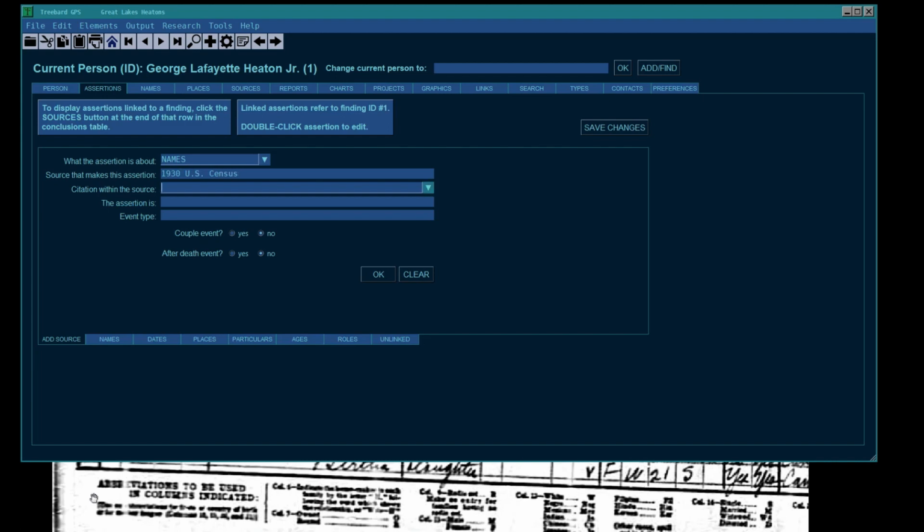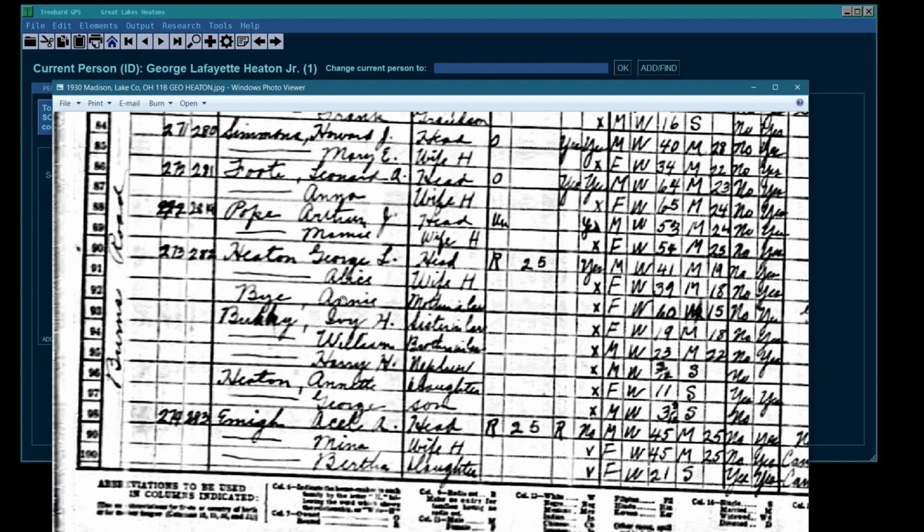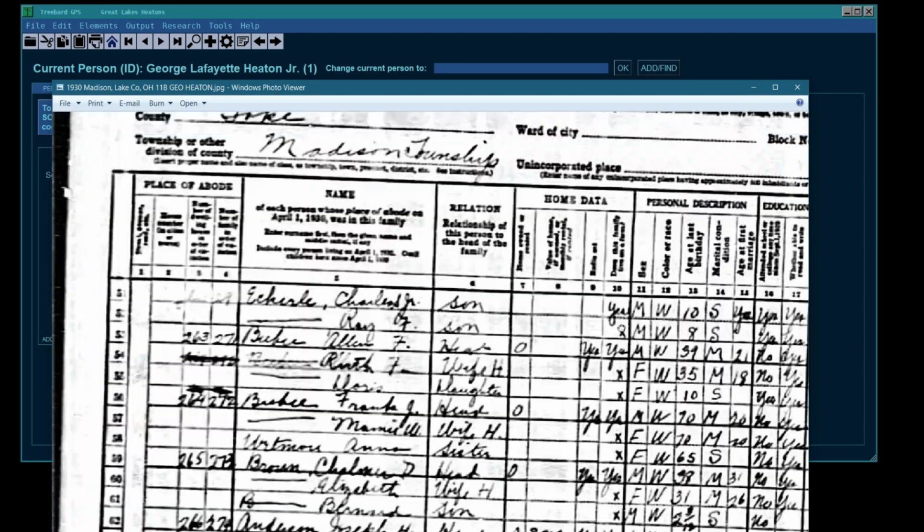That went directly into the database as a new source. And then we're going to type a citation in here to cut down on the tediousness. If we type the citation, we're not going to have to type it twice. We're not going to have to copy it and paste it. It's going to be in the drop-down values for this combo box next time we use it. So we've got the citation used for all kinds of stuff because there's lots of people, names, ages, a residence, all kinds of stuff that we're going to get to use for that very same citation. So let's say it's 273 and what's this, 282? I always have to look up here what those mean exactly.